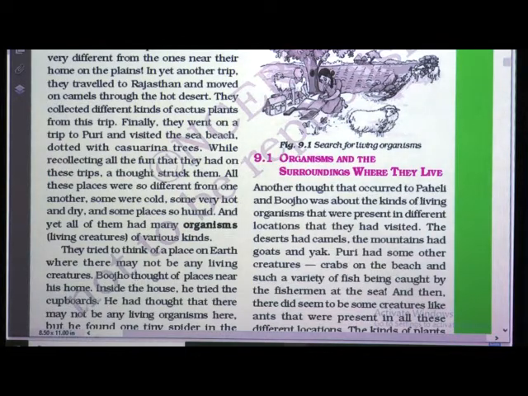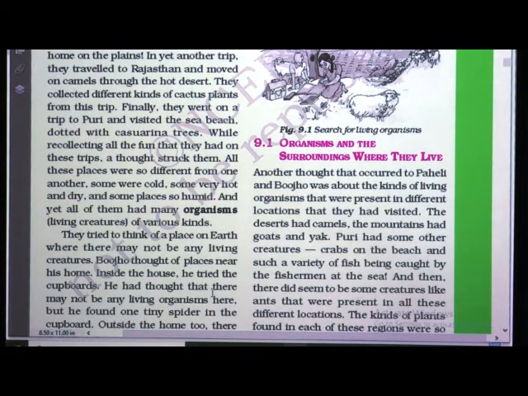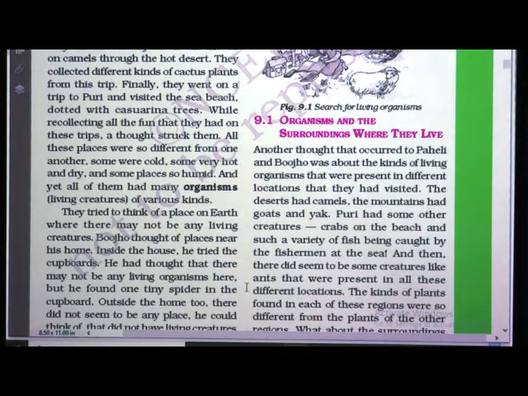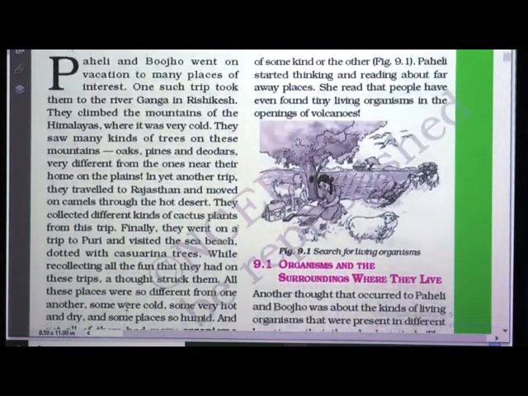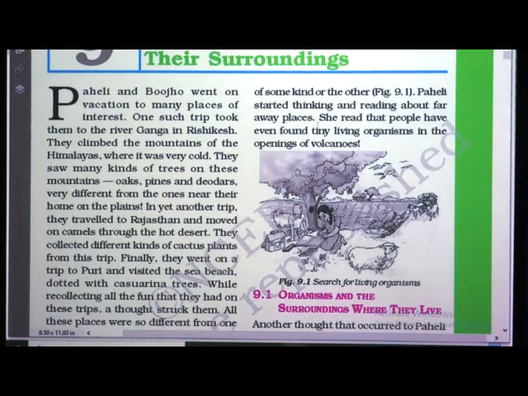Boojho thought of places near his home. Inside the house, he tried the cupboard. He thought that there may not be any living organisms here, but he found one tiny spider in the cupboard. Outside the home too, there did not seem to be any place he could think of that did not have living creatures of some kind or the other. Paheli started thinking and reading about faraway places. She read that people have even found tiny living organisms in the openings of volcanoes.